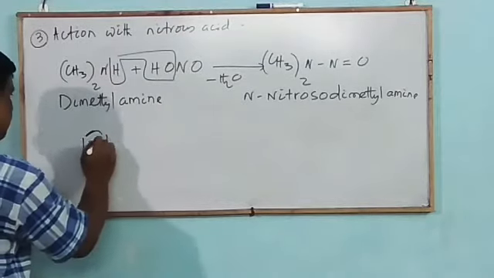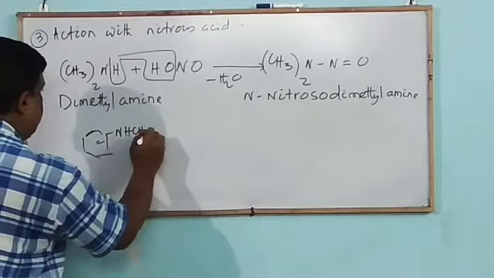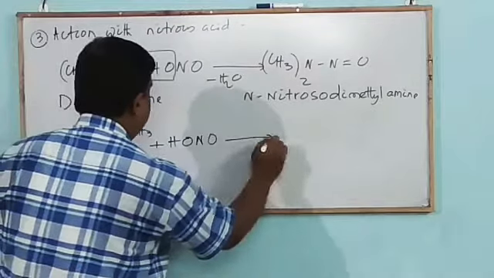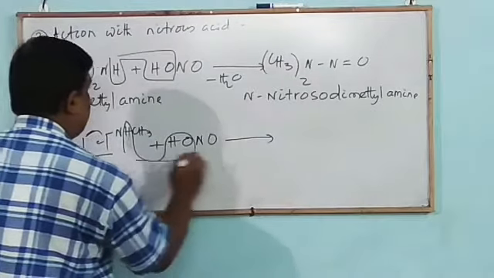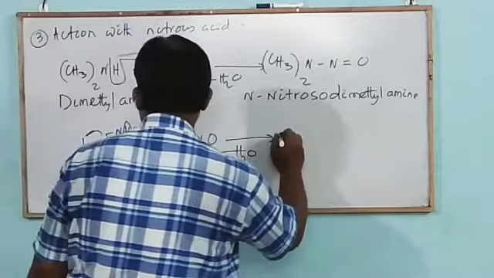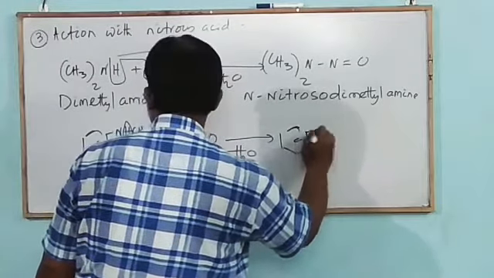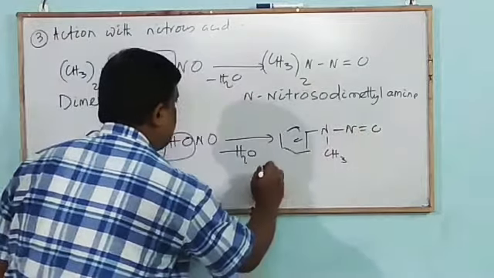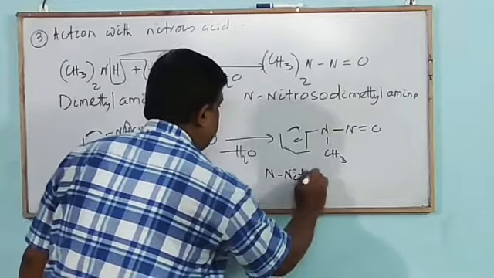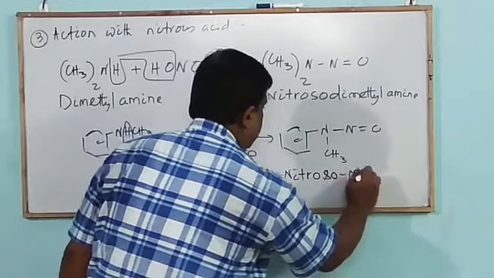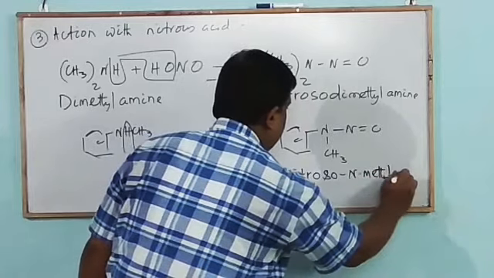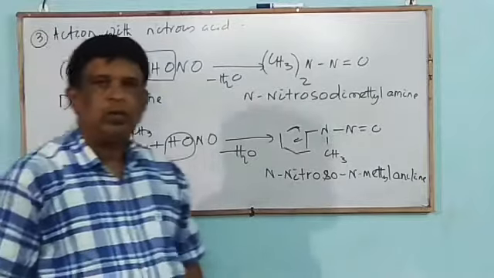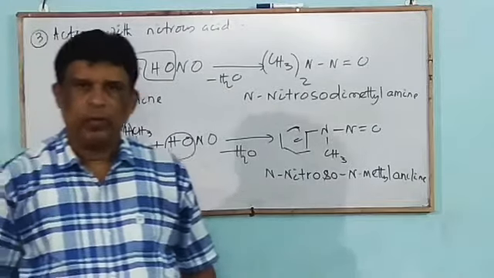Similarly, C6H5NHCH3 combines with HONO, minus H2O, to form C6H5NCH3NO. It is N-nitroso N-methyl aniline. This is an insoluble yellow oily liquid.